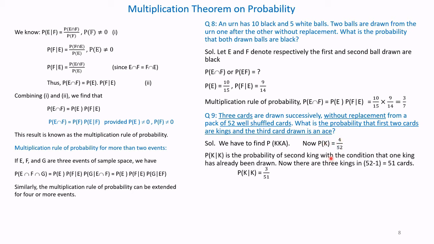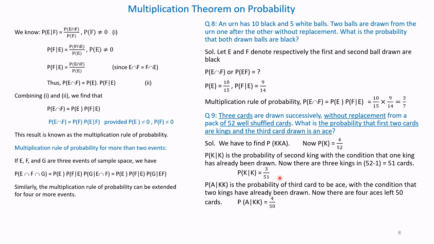Once we have drawn the first card, the remaining kings are 3 and the remaining total number of cards is 51. Therefore, conditional probability of the second card being king, given that the first card drawn is already a king, is 3 by 51. Because one king has already been drawn and one card also has been drawn.